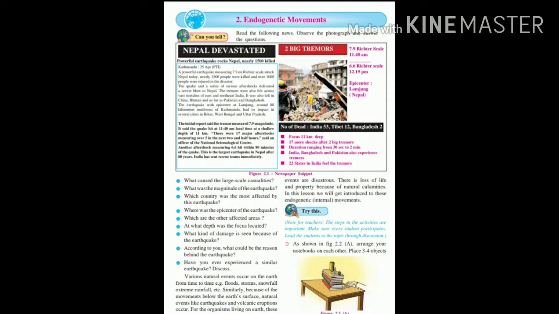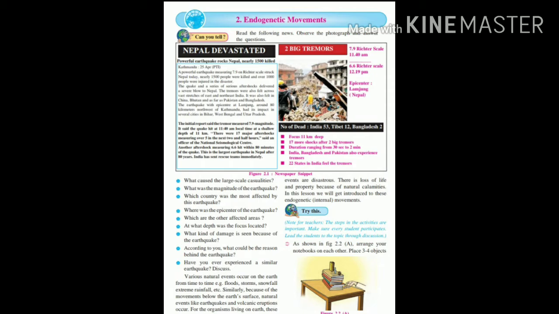Nearly 1500 people were killed and over 1000 were injured. A lot of aftershocks followed, and the tremors were felt across vast stretches of East and Northeast India, and in Bhutan, China, Pakistan and Bangladesh. This was a very powerful earthquake which devastated Nepal.